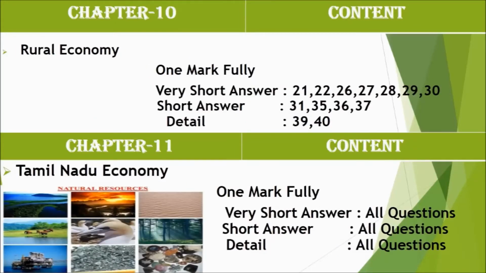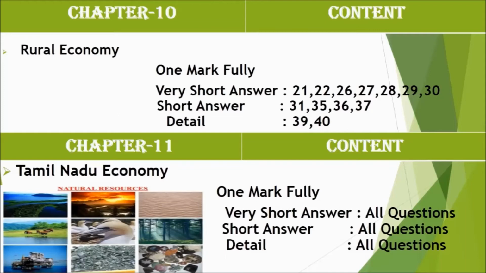Chapter 10, Rural Economy. In this chapter, short answer 31, 35, 36, 37, and very short answer 21, 22, 27, 28, 30. And for detail, only two questions you have to study, 39 and 40.